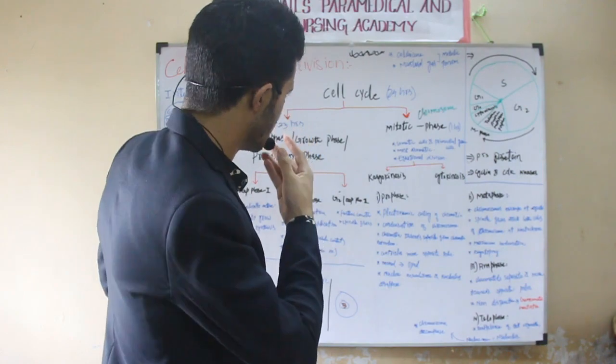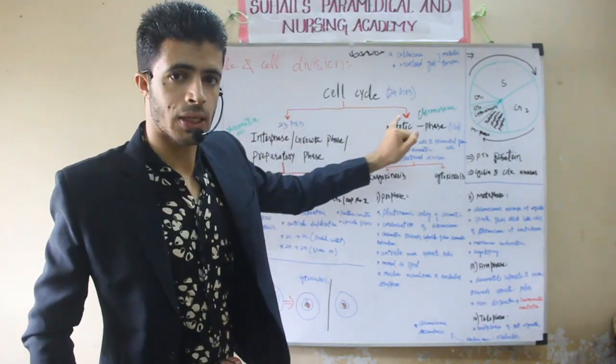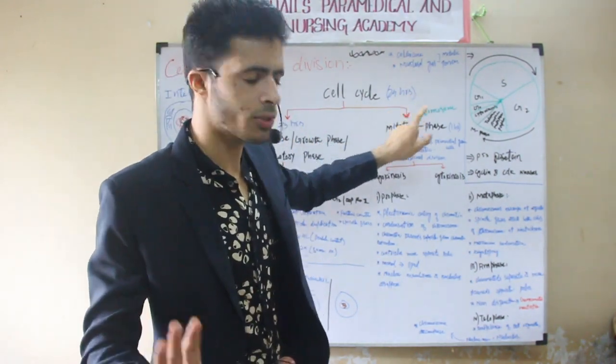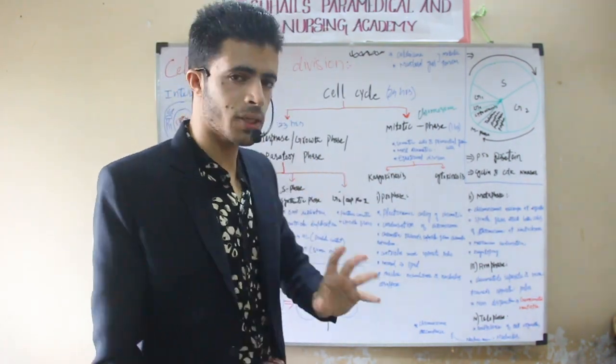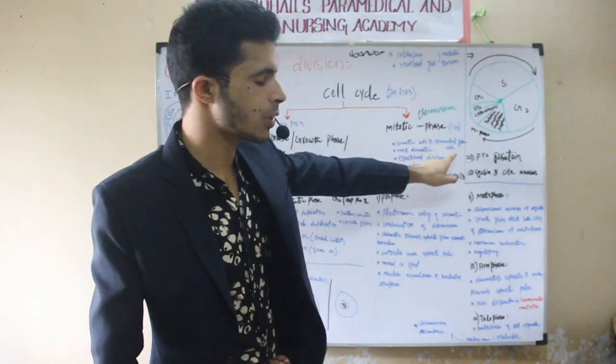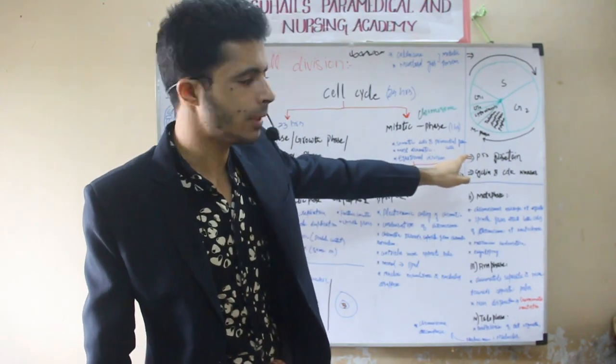The cell cycle in humans is mostly 24 hours. Remember this, 23 hours are consumed by the interphase. So interphase is the longest phase. Only 1 hour is consumed by the mitosis.